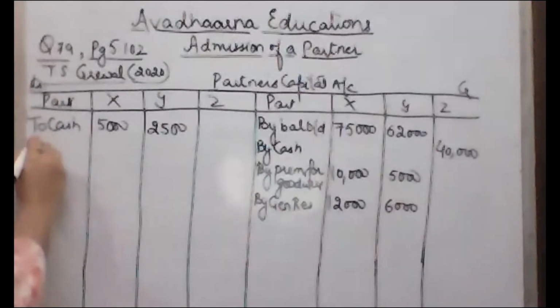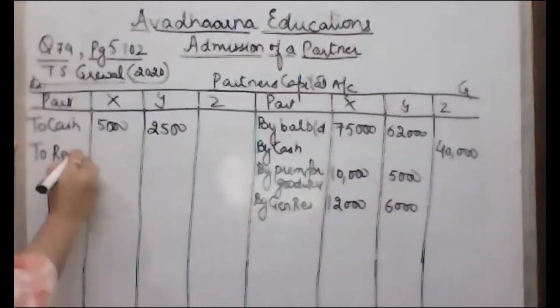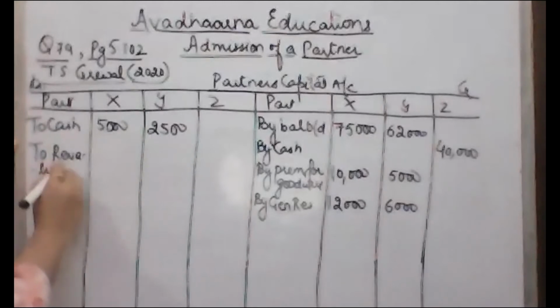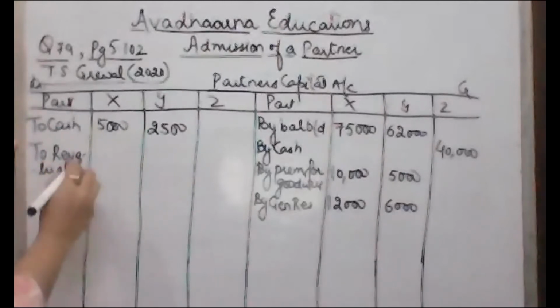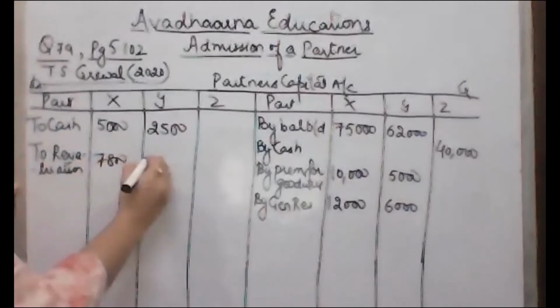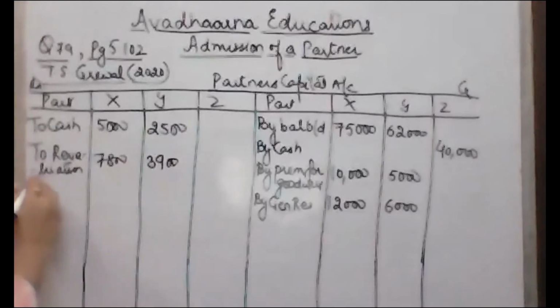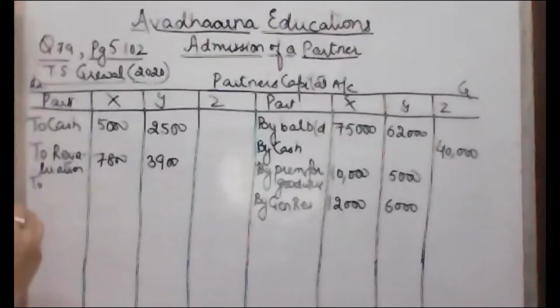Then loss on revaluation account. So revaluation account का जो loss है that we are going to debit in partners capital account 7,800 and Y 3,900.